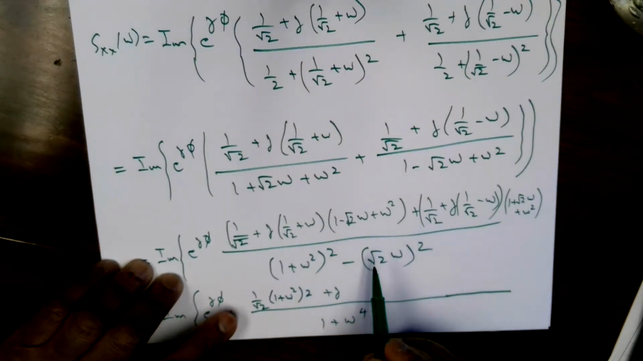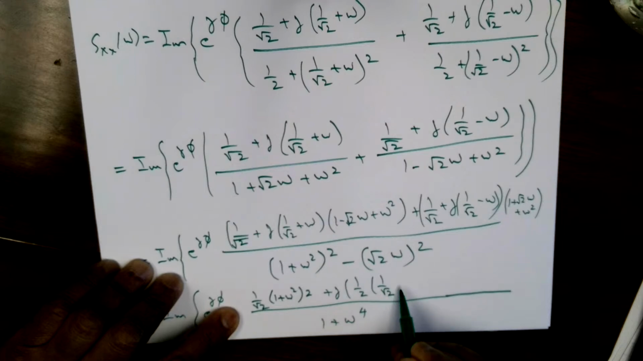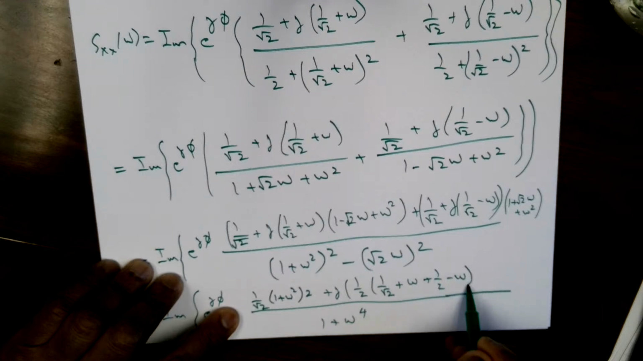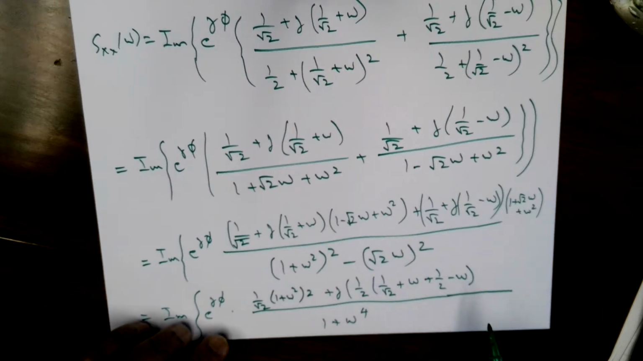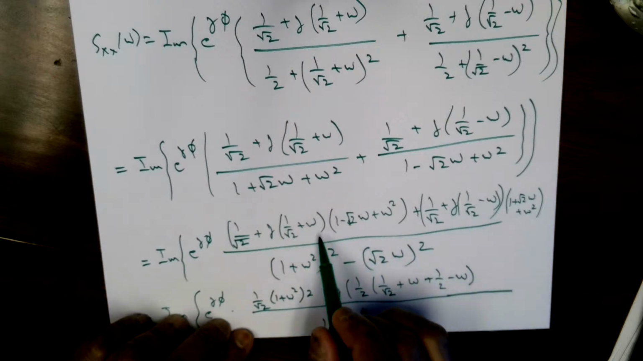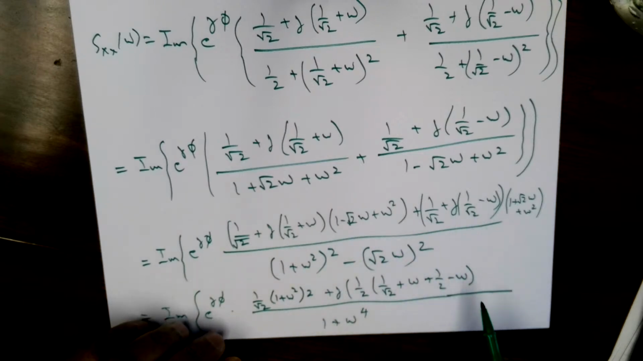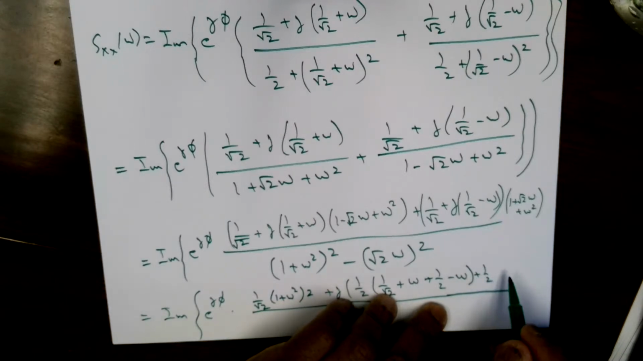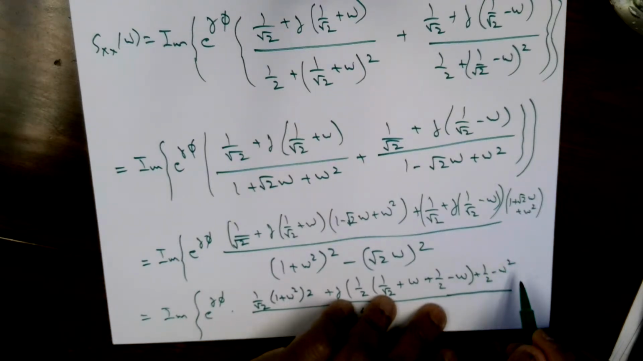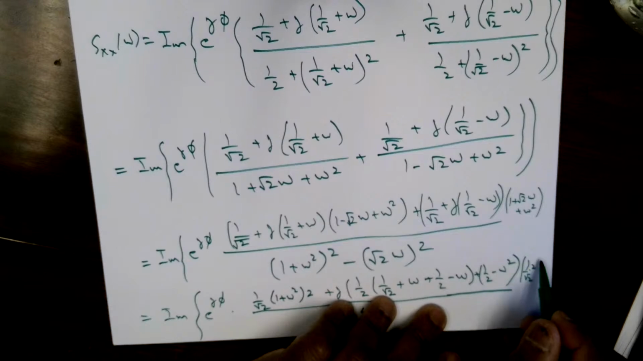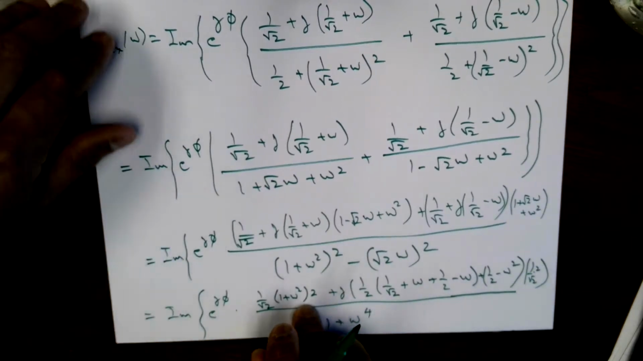this multiplied by this. So that's going to be half multiplied by 1 over square root of 2 plus omega, plus, from here and from here, and then plus half minus omega squared multiplied by 1 over square root of 2 twice. So let me simplify this on the next page.